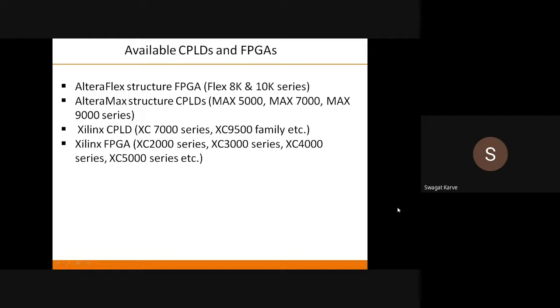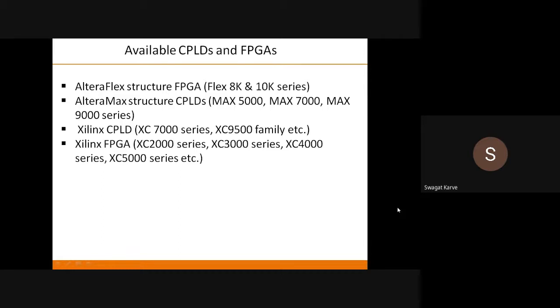So Altera Flex 8K is a basic FPGA, the very first one they manufactured. Then they made some advancement and some changes, and came up with the new version, the Altera 10K series. The same thing holds for the CPLD series. First they manufactured the Max 5000 series.